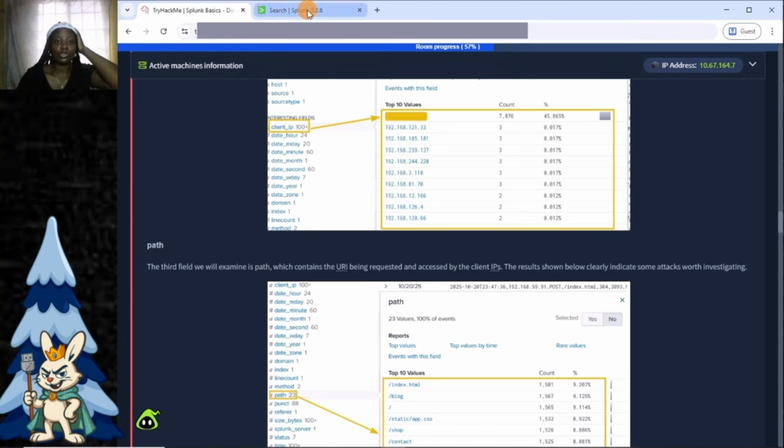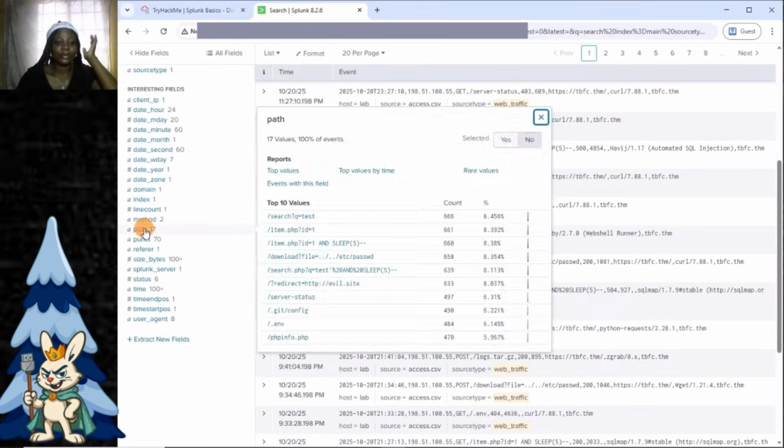Now we're going back to Splunk, and so we click on path. Now we can see the top 10 values of the path, and let me say this, a key indicator of directory traversal is dot dot forward slash. So when you see dot dot forward slash, there is a very good chance that that is directory traversal.